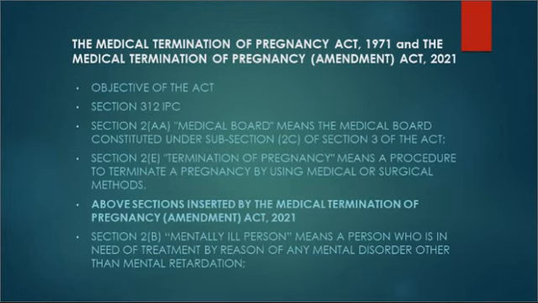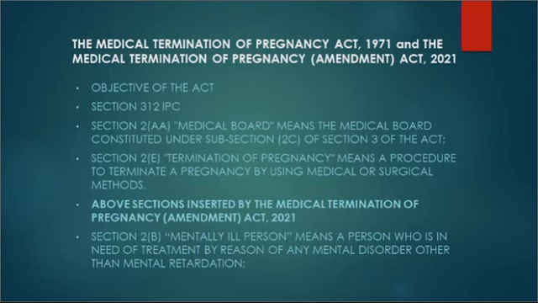Now see, coming to the Act, Section 2, Clause AA talks about the medical board. A medical board is constituted under Section 3, subsection 2C of the Act.